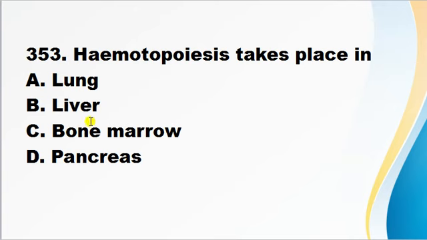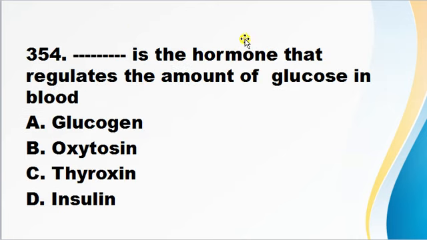Hematopoiesis takes place in lungs, liver, bone marrow, pancreas. So first of all, we have to know what is hematopoiesis. It is a process of formation of new blood cells. So it takes place inside the bone marrow of the bone. So correct answer is C.